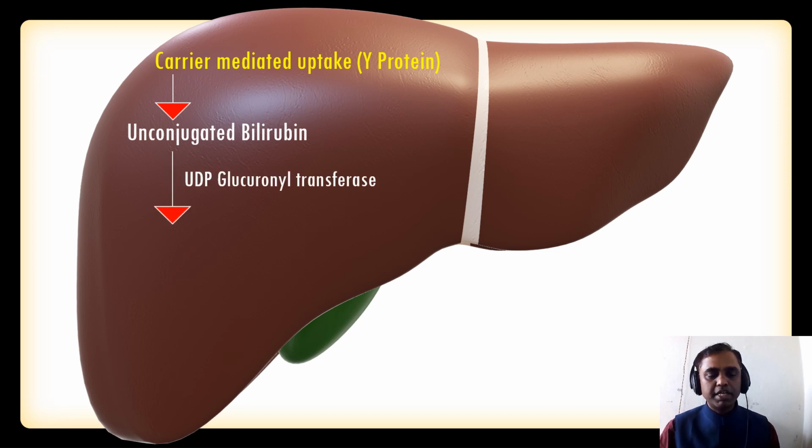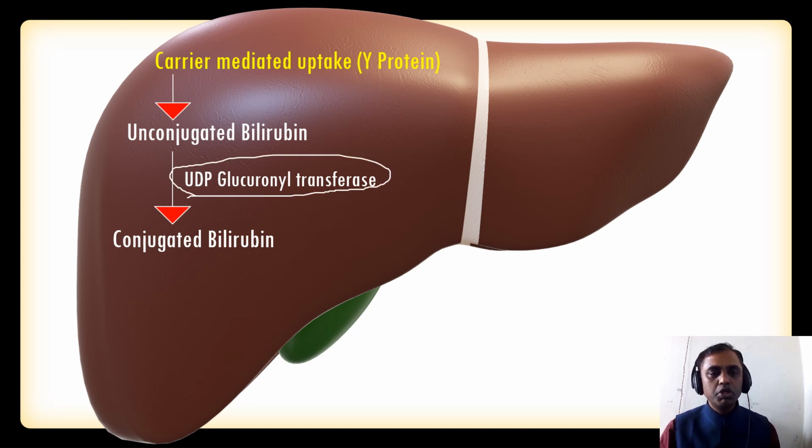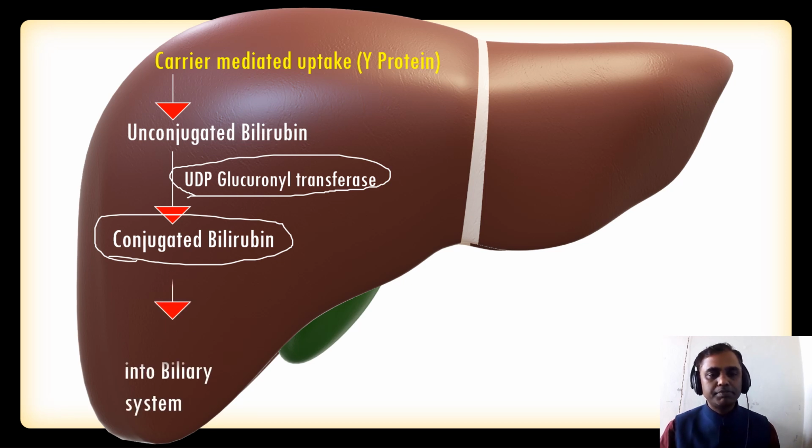These hepatocytes take the unconjugated bilirubin and convert it into conjugated bilirubin with the help of UDP glucuronyl transferase. So things to remember: conjugated bilirubin forms in the liver, whereas unconjugated bilirubin forms in the blood.